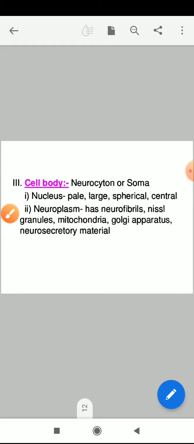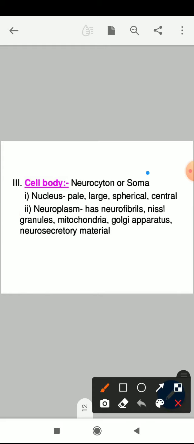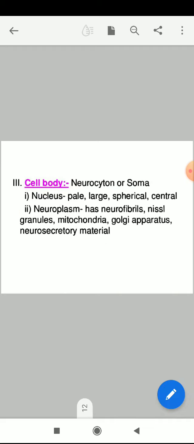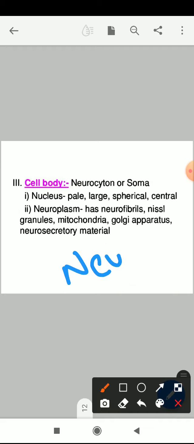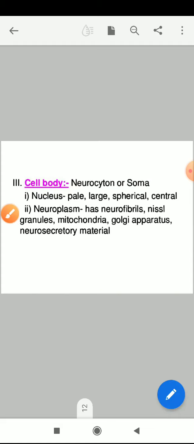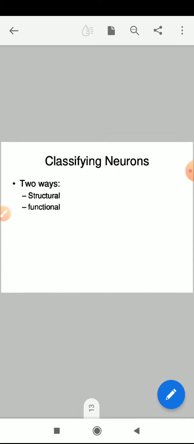And what is the cell body? It is also called the neurocyton or soma. It has a nucleus that is pale in color, large, spherical in shape, meaning round, and centrally present. It consists of cytoplasm, which is called the neuroplasm. It also has neurofibrils, nuclear granules, mitochondria, Golgi apparatus, and neurosecretory materials. After that structure, we are going to see the classification.